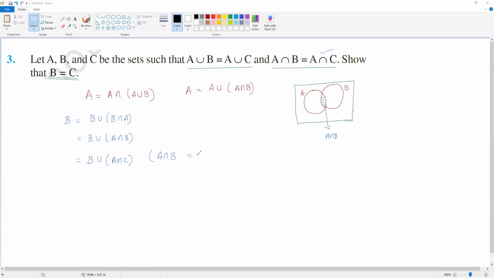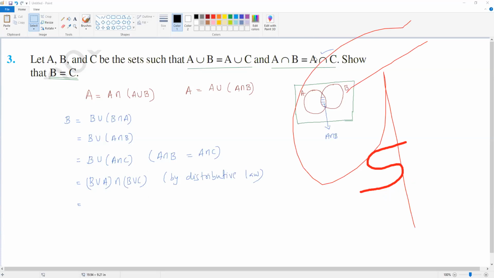Reason: A intersection B is equal to A intersection C. Now, union and intersection have the distributive property. So B union (A intersection B) union C... B union A intersection B union C. It is by the distributive law. But B union A means A union B, and A union B is given as A union C.